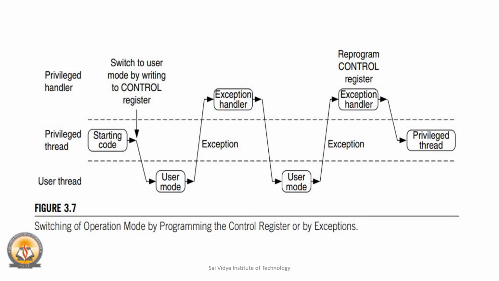The software in the privileged access level can switch the program to the user access level using the control register. When an exception takes place, the processor always switches back to the privileged level in the handler mode. After the subroutine is executed, the program exits the subroutine and returns to the previous state. The user program cannot change back to the privileged state directly by writing into the control register. It has to go through an exception and write into the control register in the handler mode with the privileged access to return to the thread mode with privileged access.